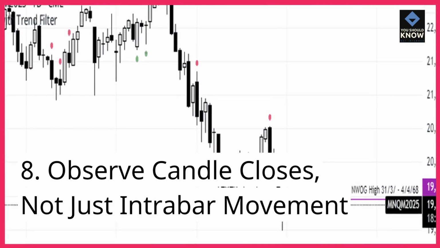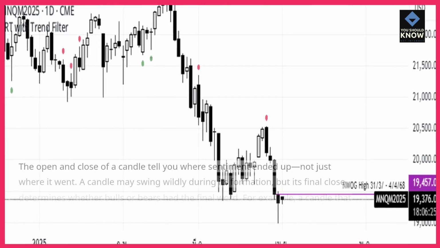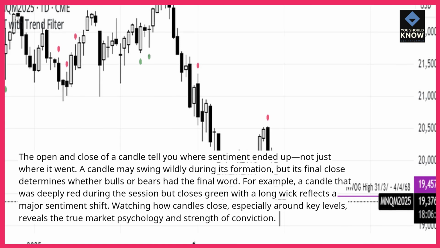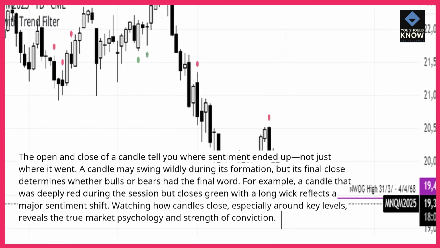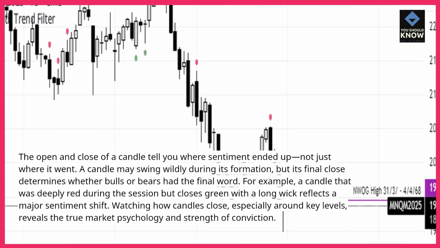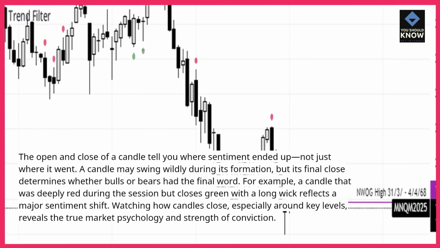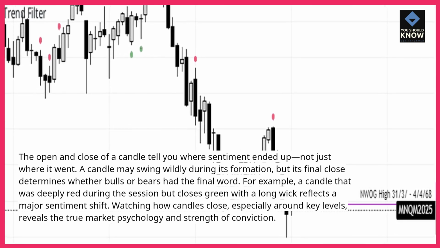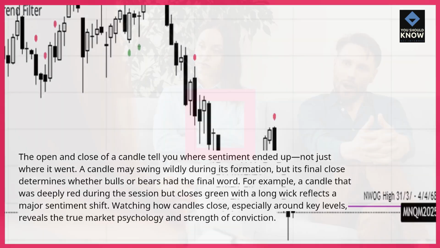8. Observe candle closes, not just intrabar movement. The open and close of a candle tell you where sentiment ended up, not just where it went. A candle may swing wildly during its formation, but its final close determines whether bulls or bears had the final word. For example, a candle that was deeply red during the session but closes green with a long wick reflects a major sentiment shift. Watching how candles close, especially around key levels, reveals the true market psychology and strength of conviction.